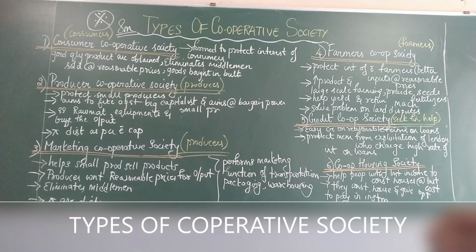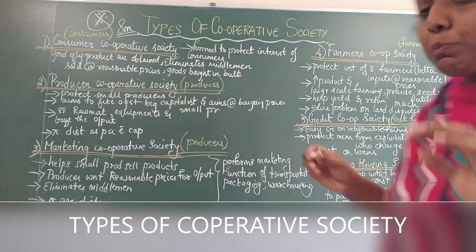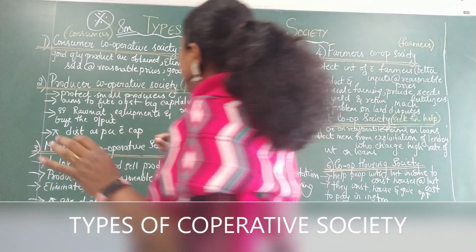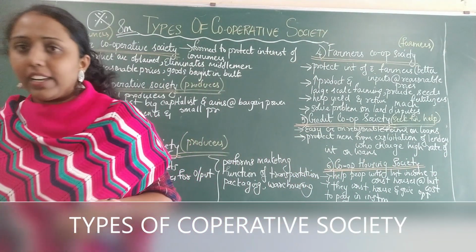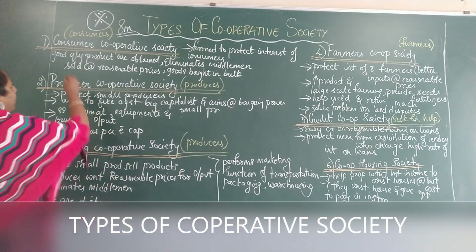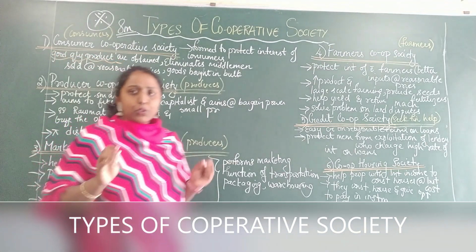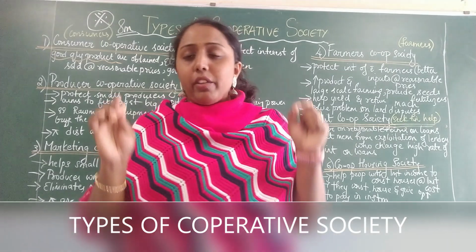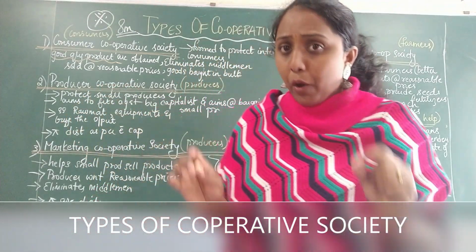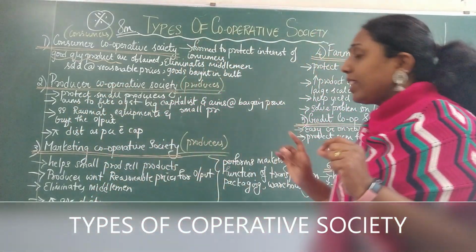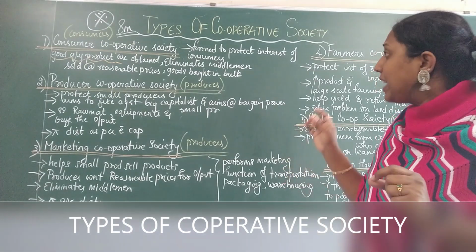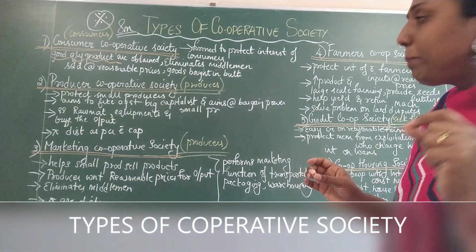Now how is this cooperative society helpful? It is providing good quality products. I am going to underline the words: providing good quality products. If you want to buy good quality products, you can anytime go to the consumer cooperative society and buy the best quality products.